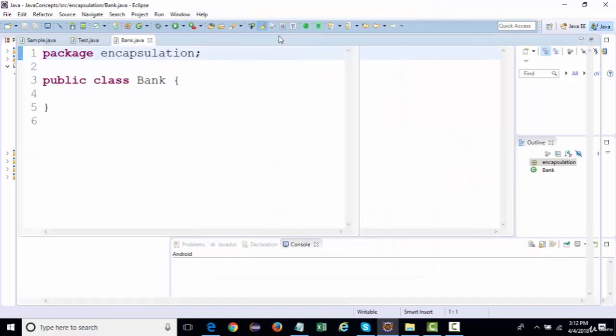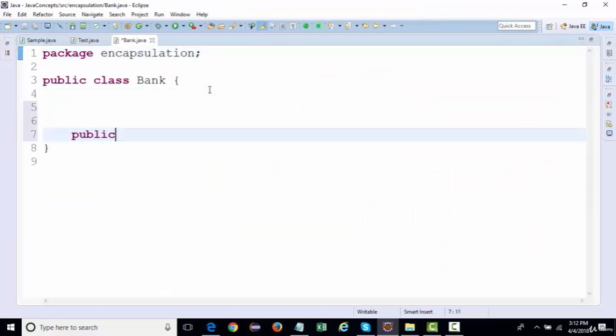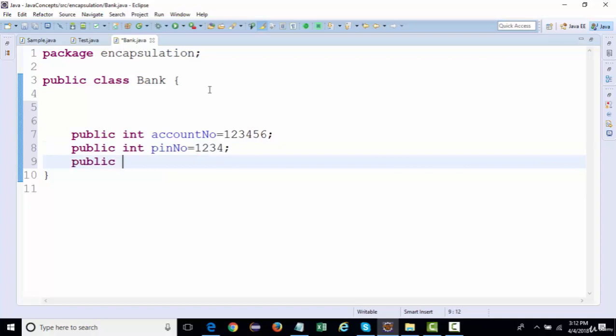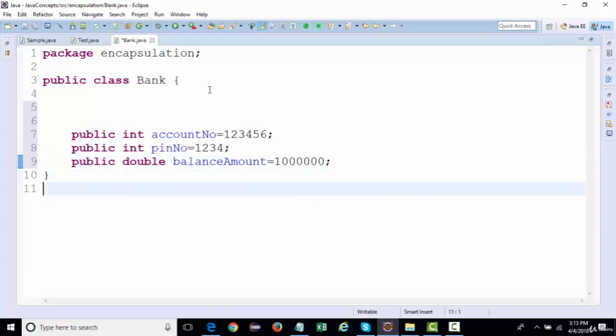And I'm going to create some public variables. So public, and let's say there's something called account number, and I'll set some dummy account number over here, 12056, something like this, right? Then there should be a PIN number associated with the account, in order to access the account. And let us set some balance amount, let's say double balance amount equal to something like this, right?